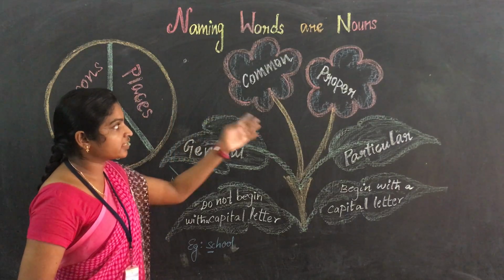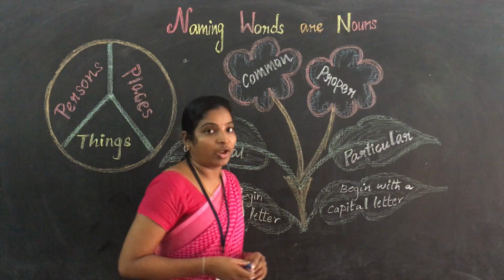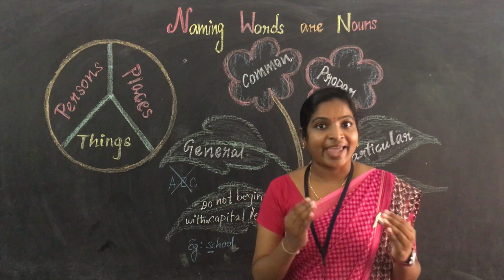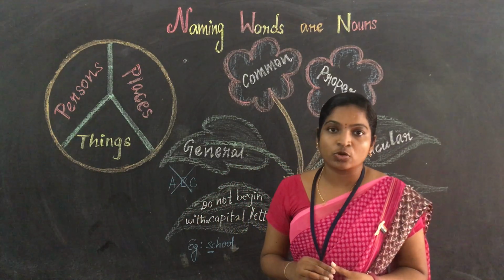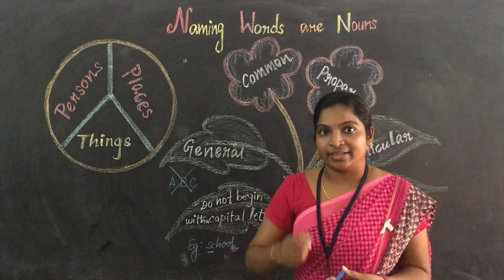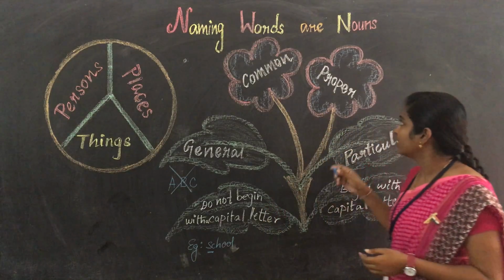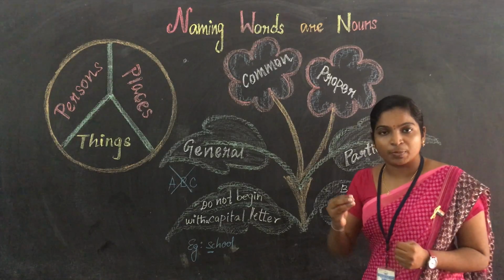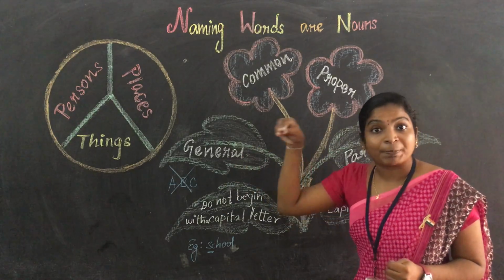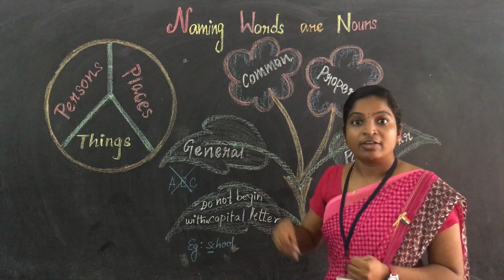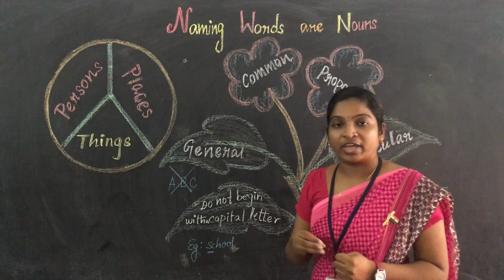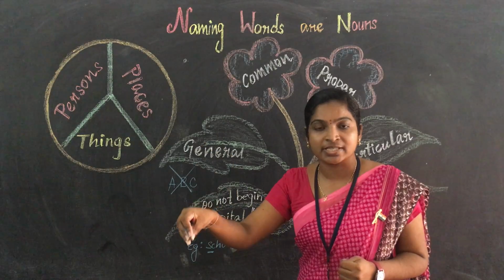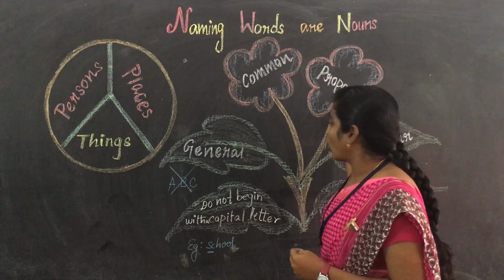And come to the next one, that is a proper noun. I already told you that proper noun is also called an exact name. You just see, proper noun talks about the specific. It talks about the specific thing, or if we are talking particularly, we can use proper noun. Particularly, when we are mentioning someone or something or some place, that time we can use proper noun.